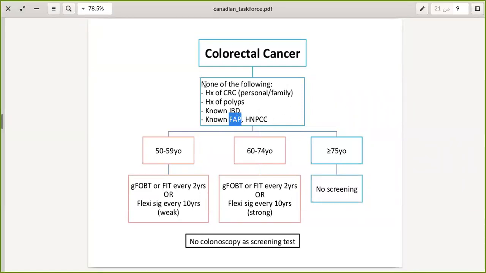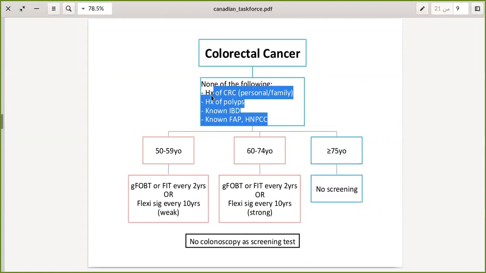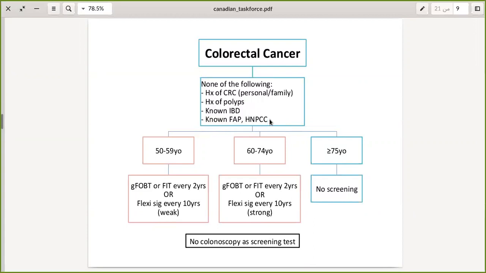So if the patient doesn't have any of these, then we will proceed with the algorithm. If the patient has any of these items, we will check the Toronto Notes. It shows some details regarding every one of them.